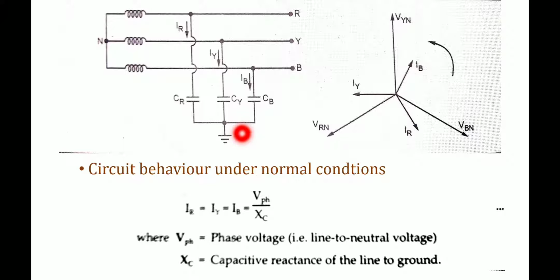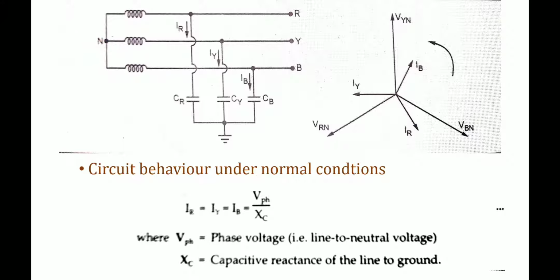Whenever the phasor sum is 0, no current flows to the ground, and the potential of the neutral point is the same as the ground potential. Keep it in mind. The potential of this neutral point remains at the ground potential.